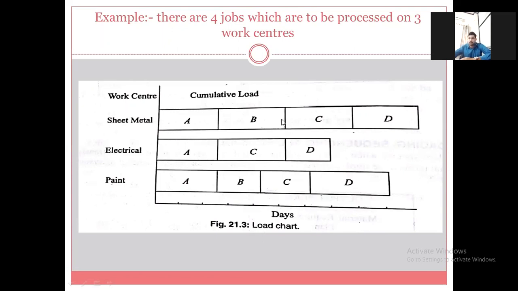And if you stretch this line towards the horizontal line, in a similar fashion we will get how much time is required for B job on the sheet metal workstation. Similarly for the electrical workstation and similarly for the paint workstation.